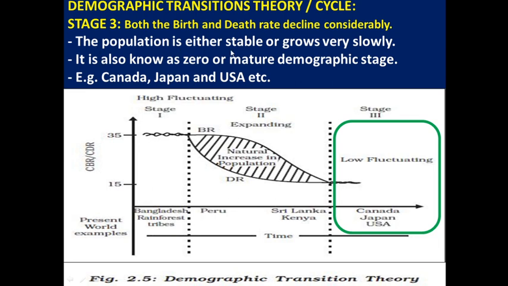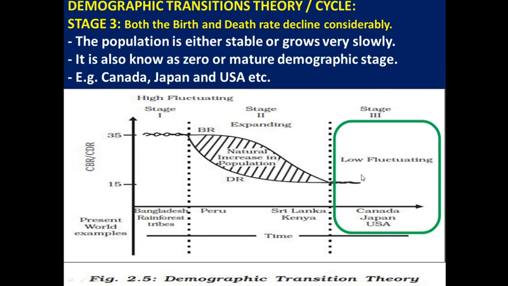The population is either stable, meaning it will remain the same, or growing in a very slow manner. So this third stage is also called the zero growth or matured demographic stage. Countries such as Canada, Japan, and USA are experiencing very low birth rate and very low death rate.